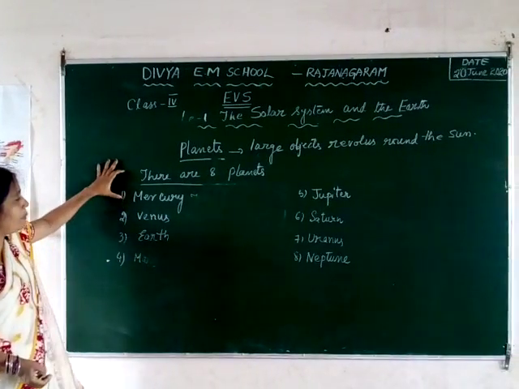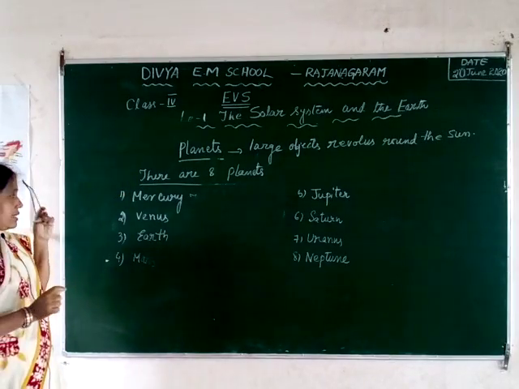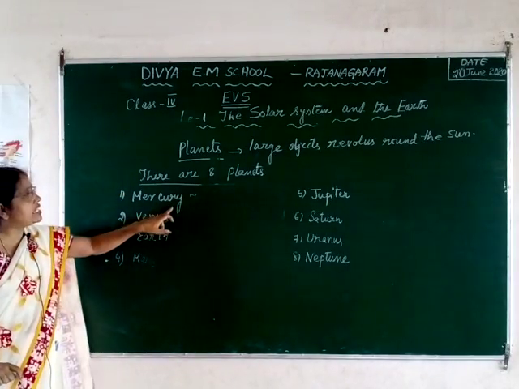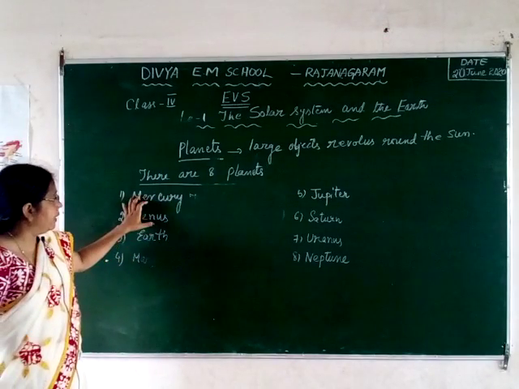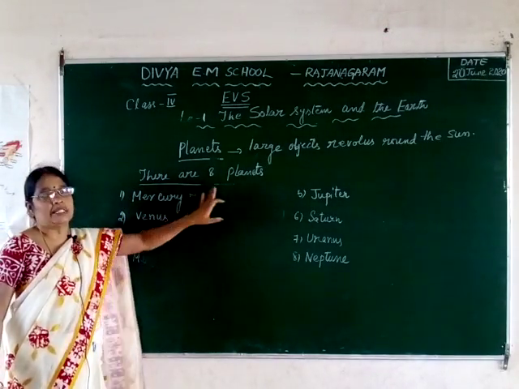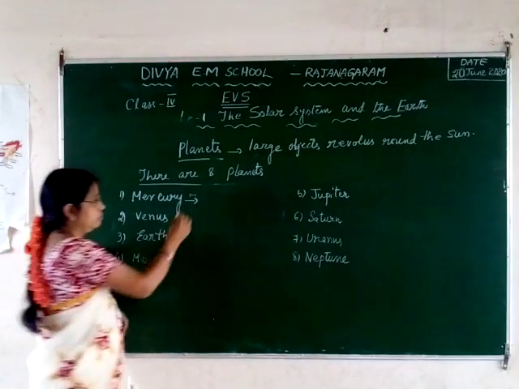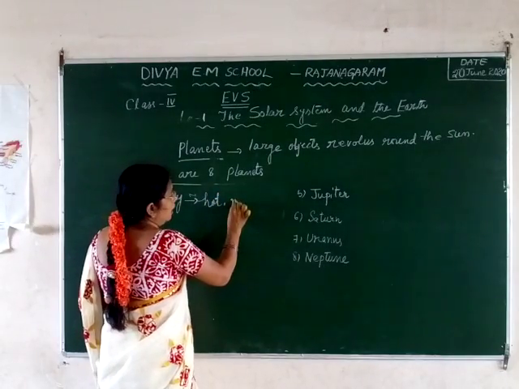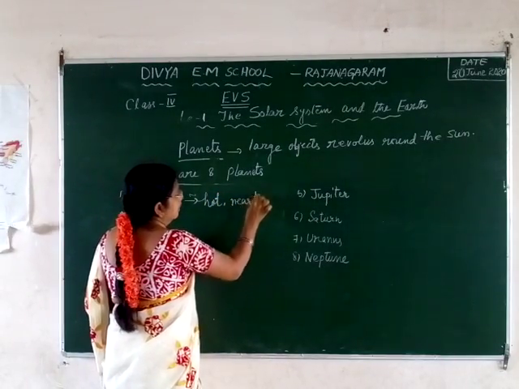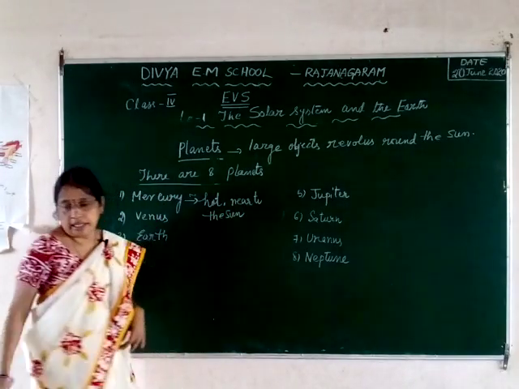What is the first planet? This is called Mercury. Mercury is the planet which is very close to the sun. That's why it is a very hot planet. Mercury is very hot because it is very near to the sun.